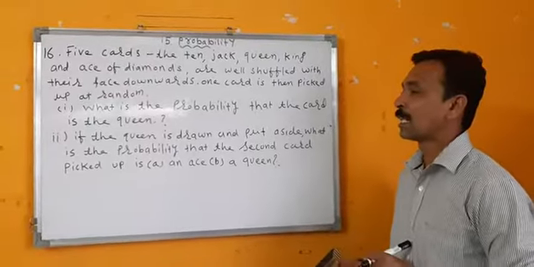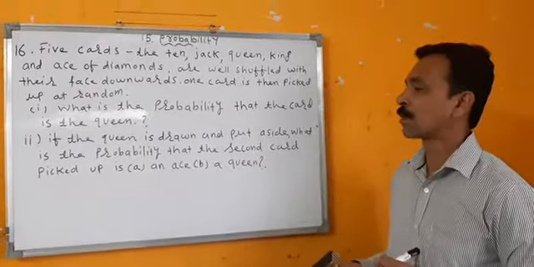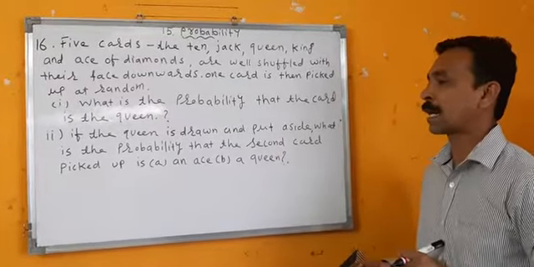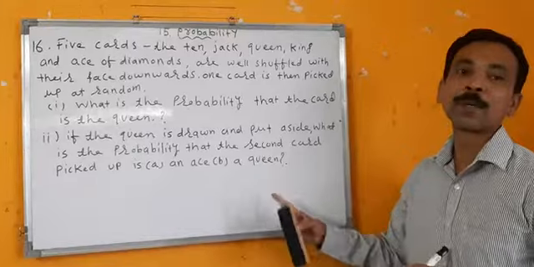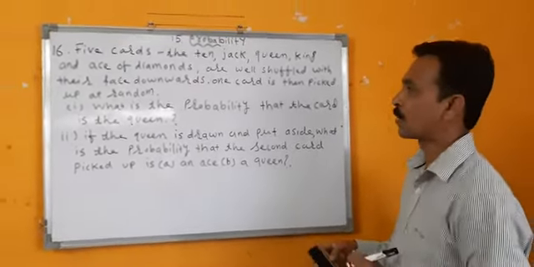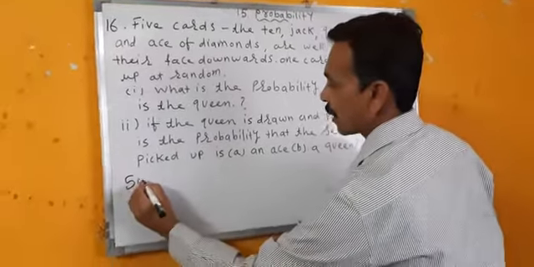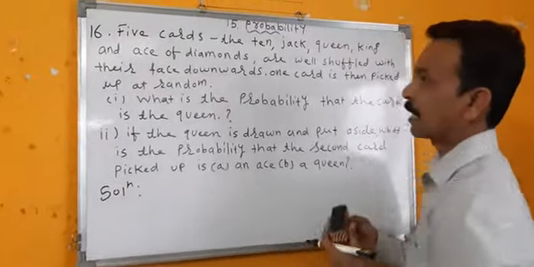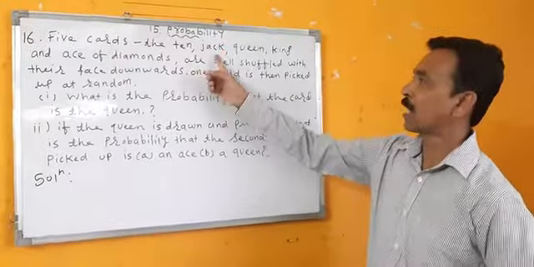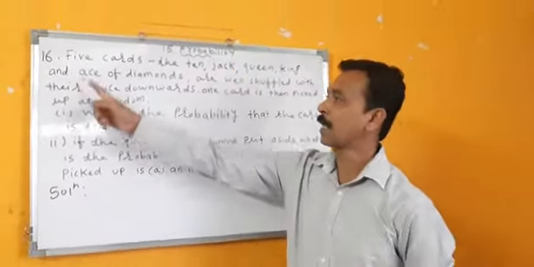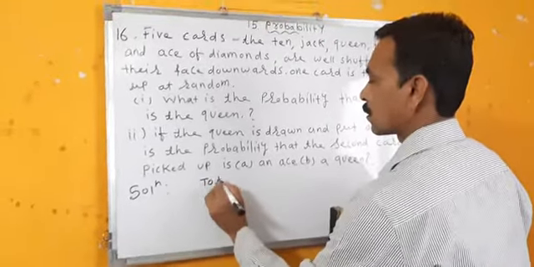Number 2: If the Queen is drawn and put aside, what is the probability that the second card picked up is an Ace? A Queen? First we'll see the first part. The total cards they have given here: how many cards are there? Five cards. Which are they? The 10, Jack, Queen, King and Ace of Diamonds. So total cards are